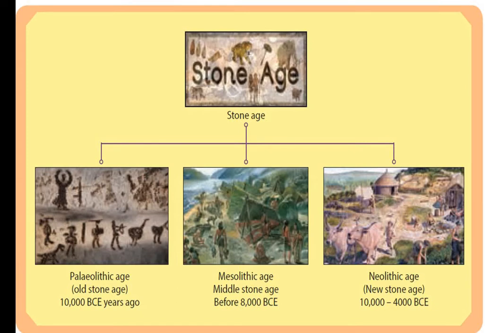What are the classifications of the Stone Age, my dear children? It is classified into three: Paleolithic Age, that is Old Stone Age, 10,000 BCE years ago. Second is Mesolithic or Middle Stone Age, that was before 8000 BCE. And third is the Neolithic Age, that is New Stone Age, between 10,000 and 4000 BCE.